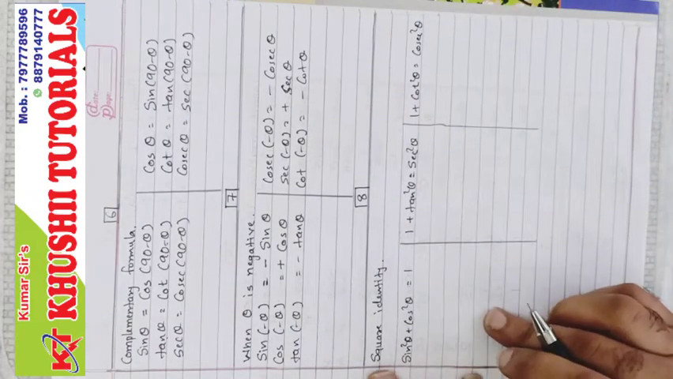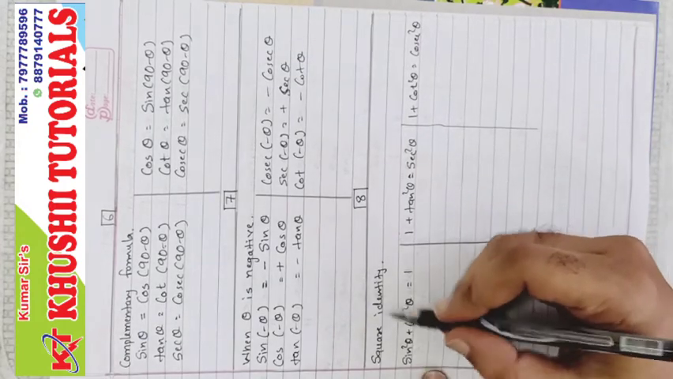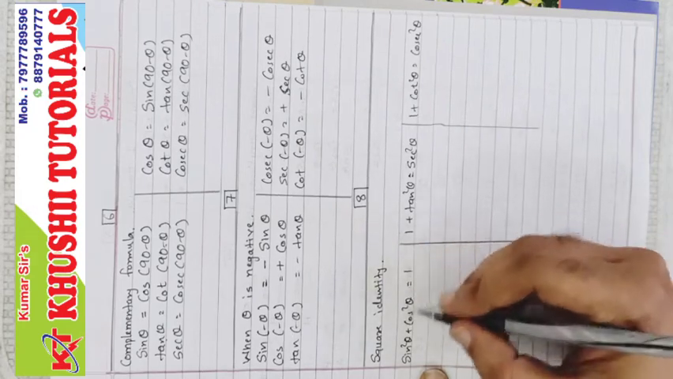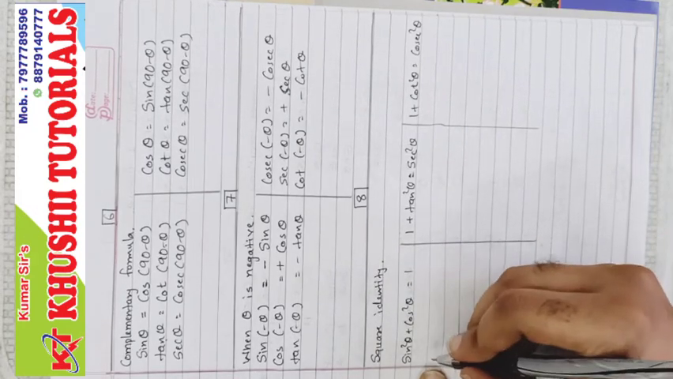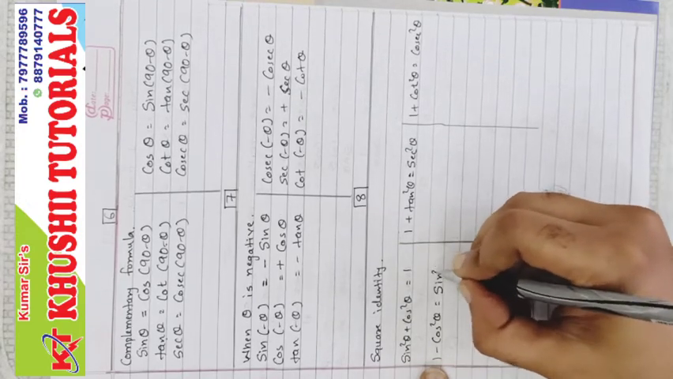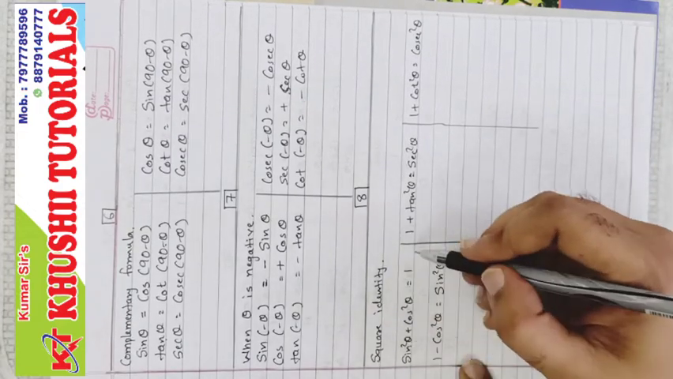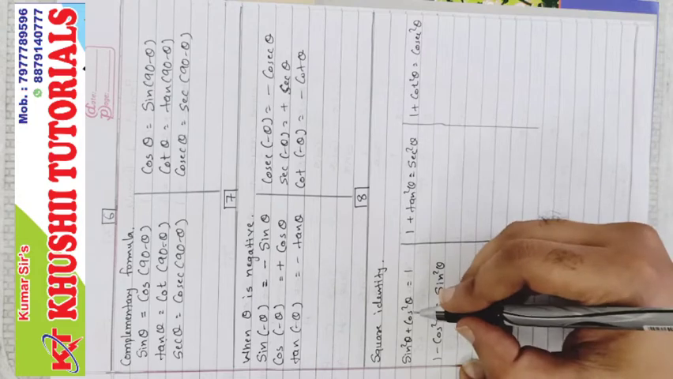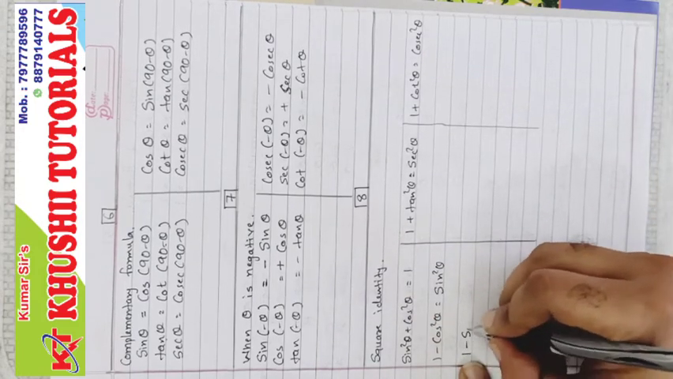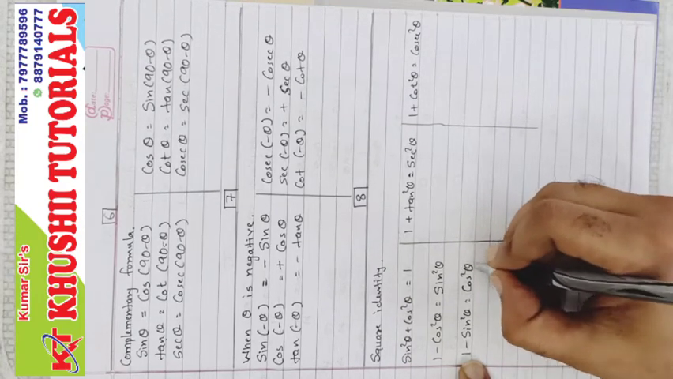These are the main 3 identities, and they can be asked in different ways. Like if cos square theta goes to that side, 1 minus cos square theta equals sine square theta, or sine square theta is 1 minus cos square theta. Similarly, if sine square goes to that side, then cos square theta equals 1 minus sine square theta, that is 1 minus sine square theta equals cos square theta.